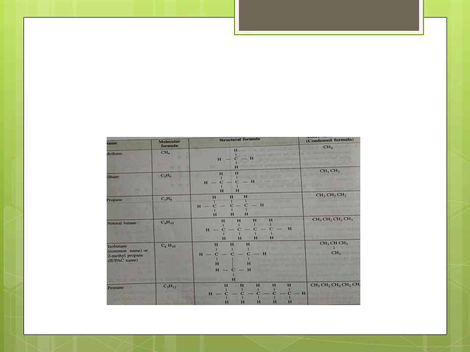Here you can see the structural formula of some compounds. The molecular formula of methane is written here. Its structural formula is C bonded to four H. This represents the structural formula of methane. In the same way, the molecular formula of ethane is C2H6, and the structural formula of ethane is shown here.